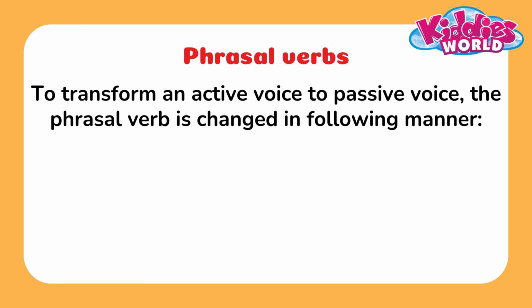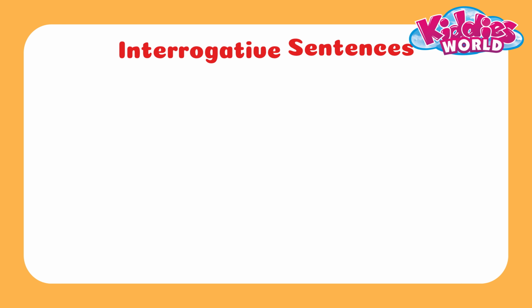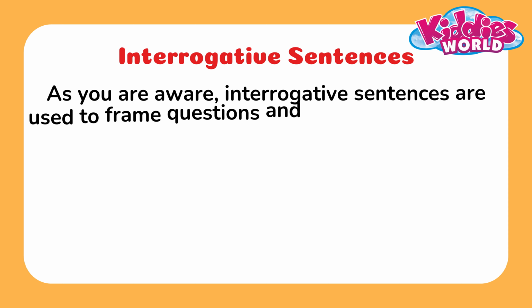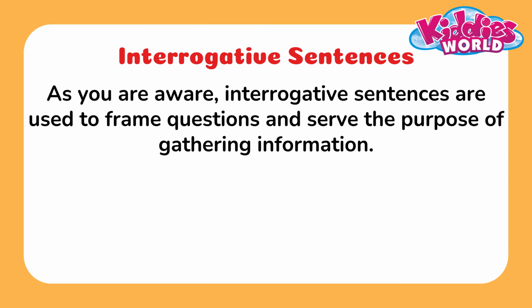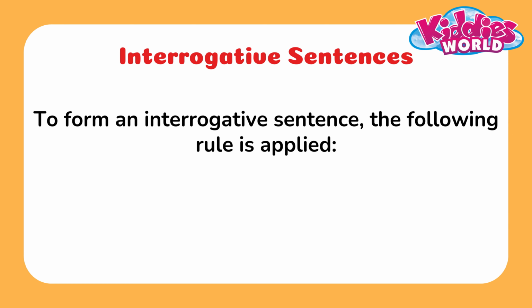Phrasal verbs. To transform active voice to passive voice, the phrasal verb is changed in the following manner. Check the example. Interrogative sentences. As you are aware, interrogative sentences are used to frame questions and serve the purpose of gathering information. Check the example. To form an interrogative sentence, the following rule is applied.